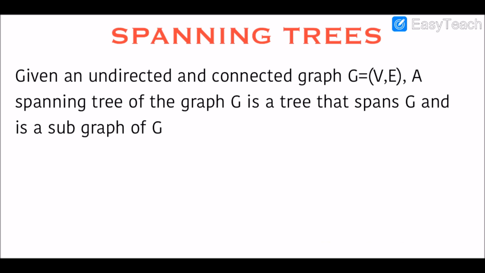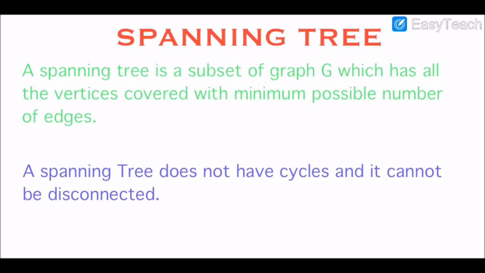If we go with the formal definition, we will say that given an undirected and connected graph G, which is a set of vertices and set of edges, a spanning tree of the graph G is a tree that spans G. That means it includes every vertex of the given graph G and is a subgraph of G. That means every edge in the tree belongs to that graph G, which means that a spanning tree is a subset of a graph G which has all the vertices covered with minimum possible number of edges, and it does not have any cycle and it cannot be obviously disconnected.